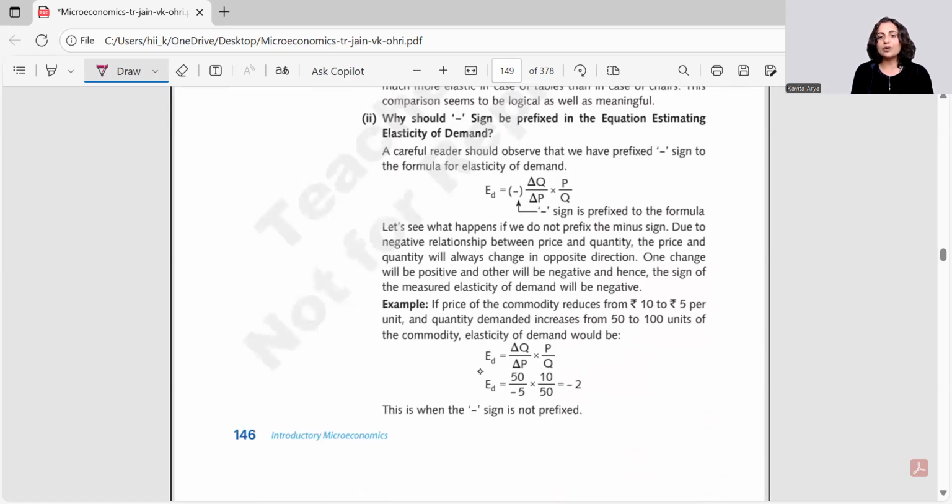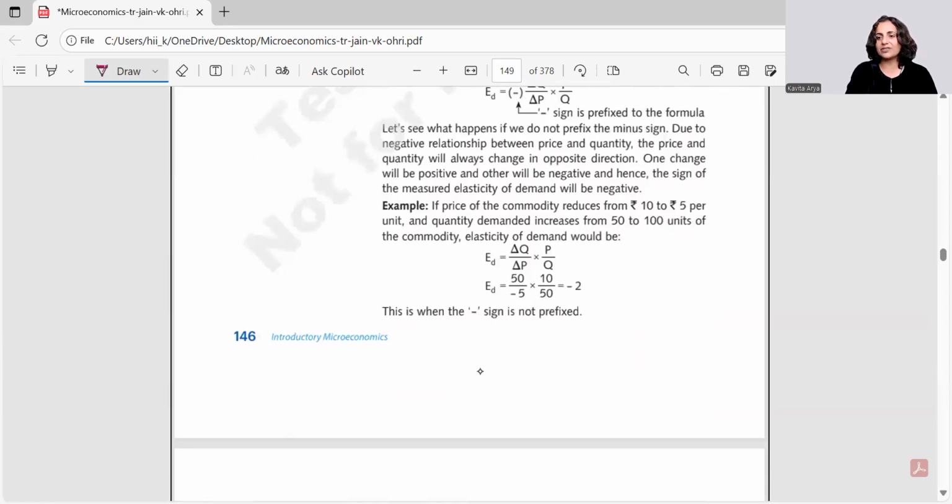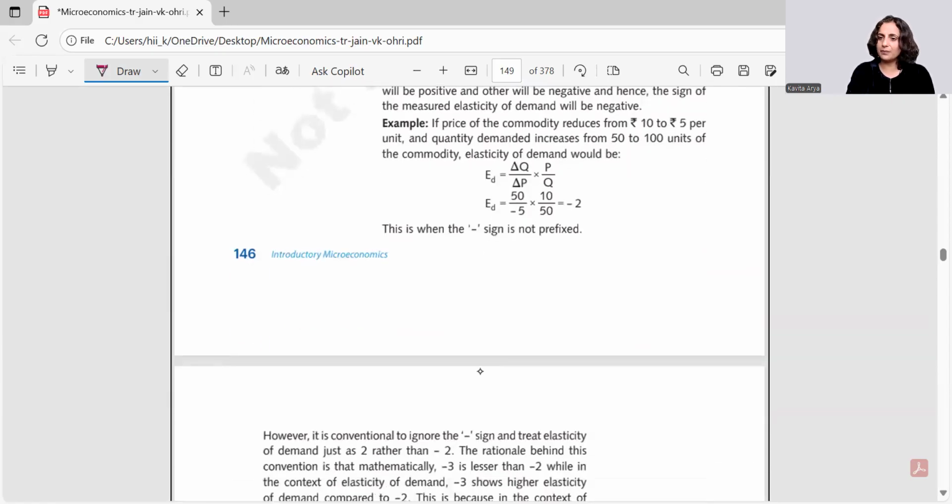Then the question is, why should the negative sign be prefixed? As I told you, it's only symbolic of your opposite nature, or inverse relationship, between price and quantity. Whenever we have the answer -2, it means minus is showcasing the direction and 2 is showcasing the quantum. Meaning double effect would be seen. For 1 unit of fall in price, double units of rise in quantity would be observed.